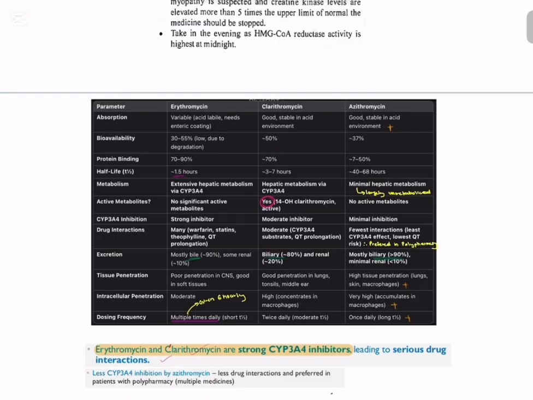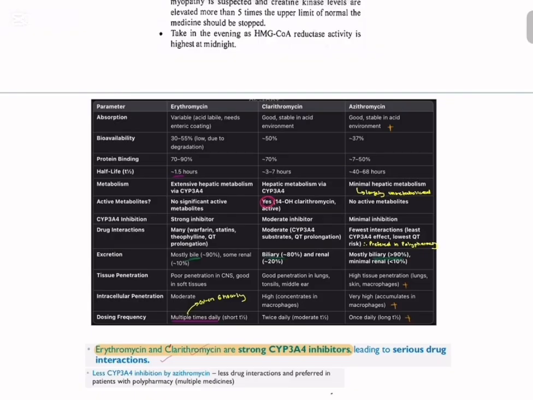Because azithromycin has good tissue penetration, it can enter cells and concentrate well in these cells. As a result, its half-life is quite long. The half-life of erythromycin is about 1.5 hours, and about 7-8 hours for clarithromycin. But azithromycin has an extended half-life, so once daily dosing is enough. Again, this supports the compliance of the patient.